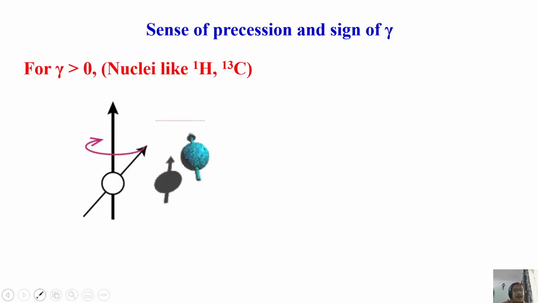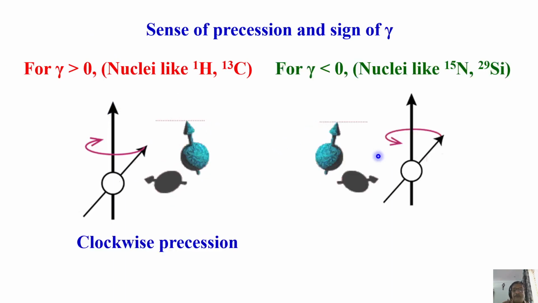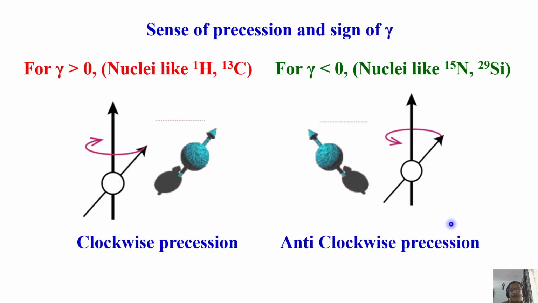Look at this. For gamma greater than 0, the spins are rotating like this. It is shown as clockwise rotation. Whereas for gamma less than 0, you see it is rotating anti-clockwise. So it is rotating in the opposite direction. For example, nitrogen 15 spins will always rotate in the opposite direction compared to proton and carbon, which have positive gamma.